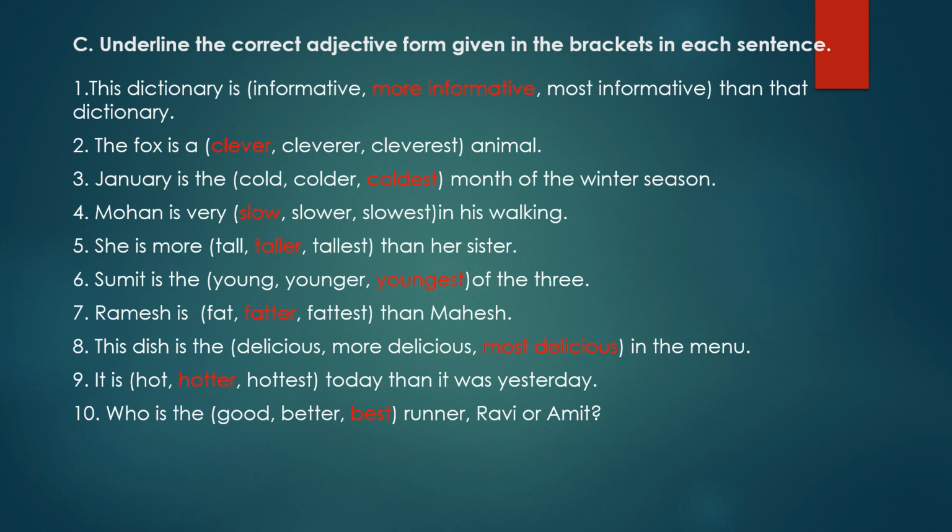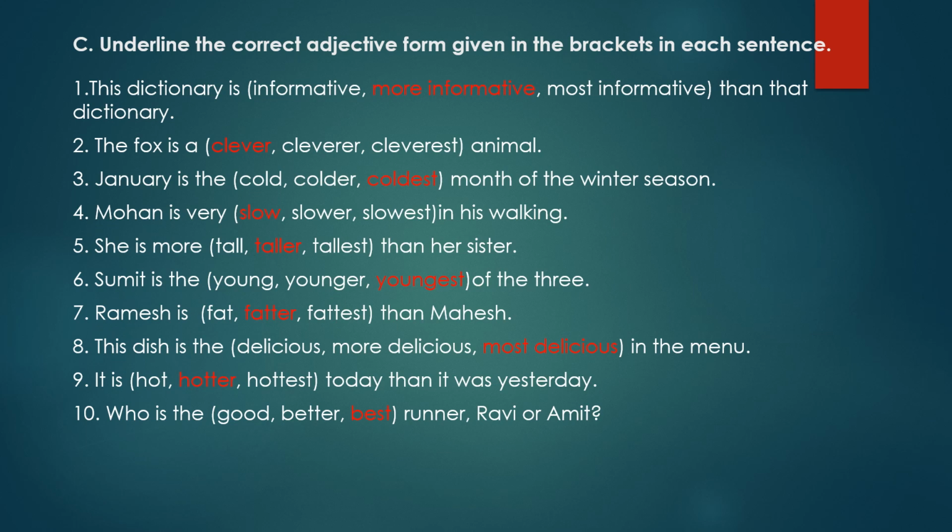Now first, this dictionary is dash. The words in the brackets are informative, more informative, most informative than that dictionary. As this dictionary is compared with that one and also than is there, so comparative degree of informative will come, that is more informative. This dictionary is more informative than that dictionary.